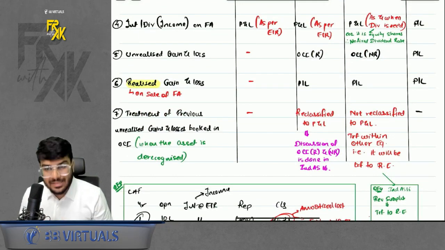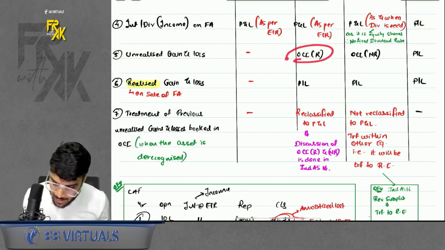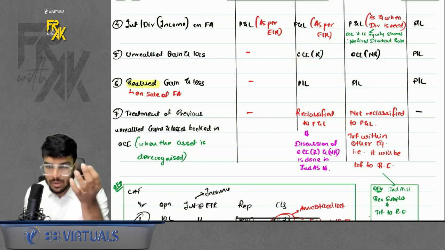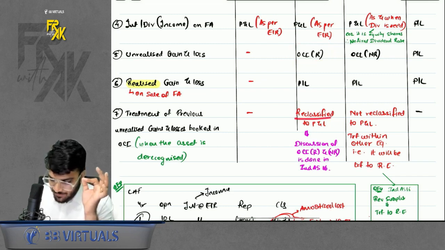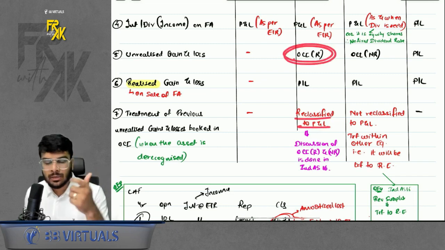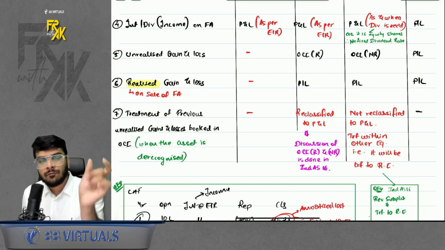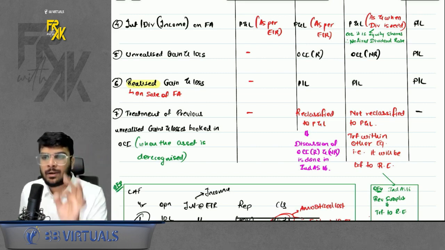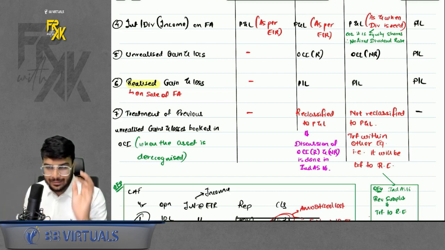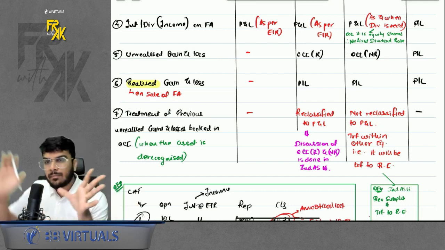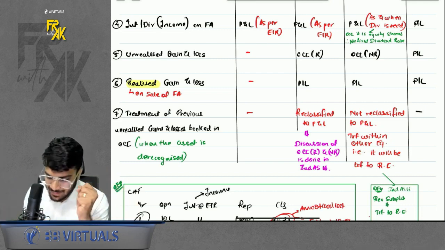Okay. So if you sell the asset, because it was OCI, R, what to do with the old balance of OCI, R? So if it is OCI, R, you will have to reclassify the profit booked in OCI, R to PNL, because the full form of OCI, R is R means reclassified to PNL. That means when this financial instrument is going out of your books, at that time the whole balance whatever booked in OCI, R across the years will be classified to PNL.